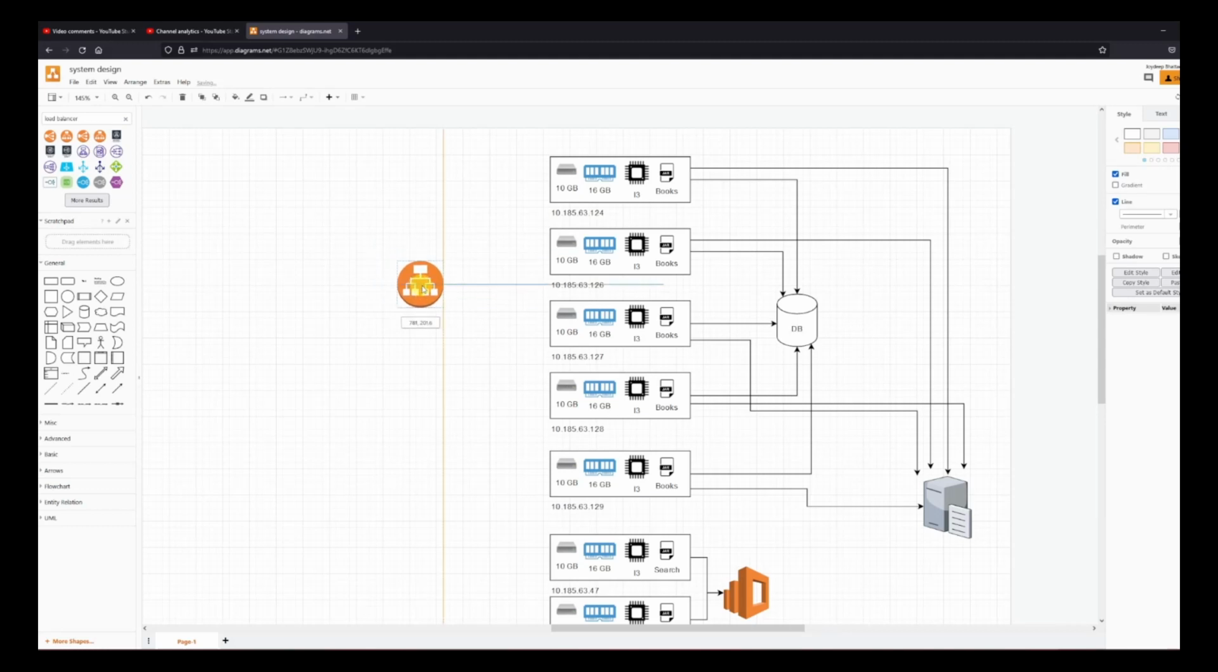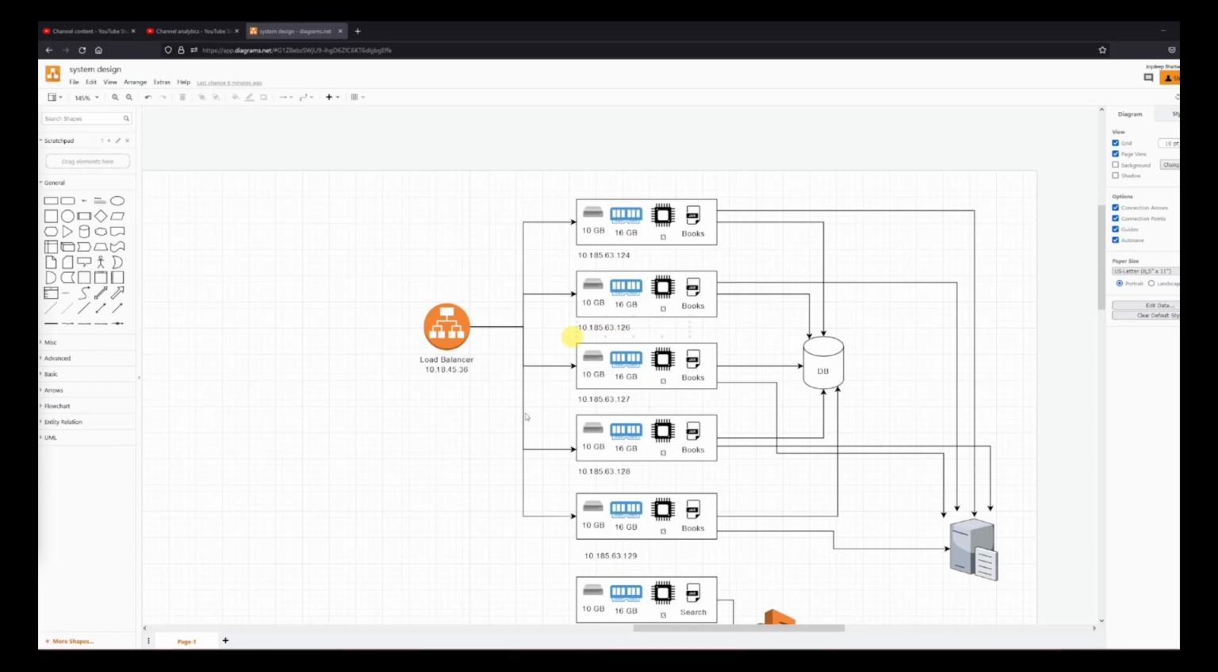We'll have an application load balancer. So this is my load balancer, and this load balancer is responsible for sending the request to my servers. So it will look something like this. You can see that this load balancer is distributing the load among these 5 instances of books.